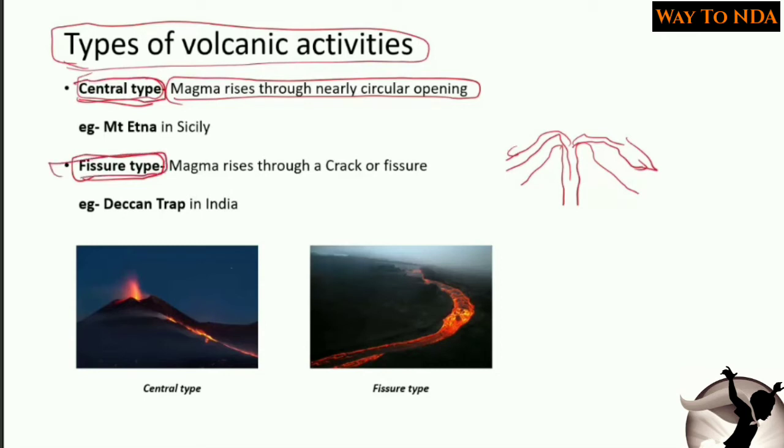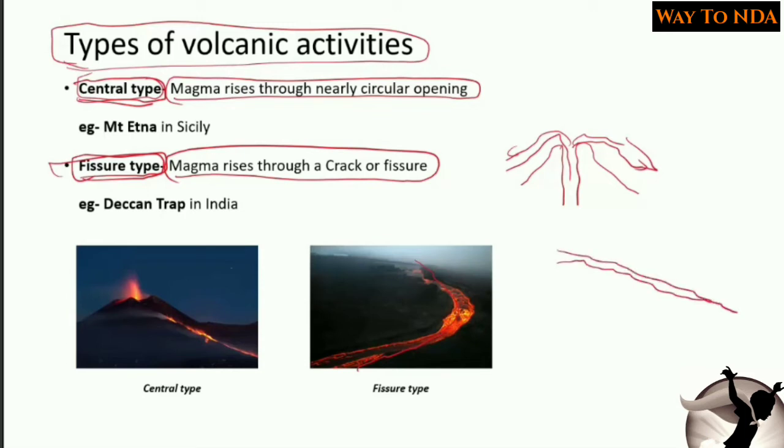But the fissure type, in this volcanic activity, magma rises through a crack or a fissure. So here you can see a crack, and magma is coming out of this crack. So here you can see central type and fissure type.